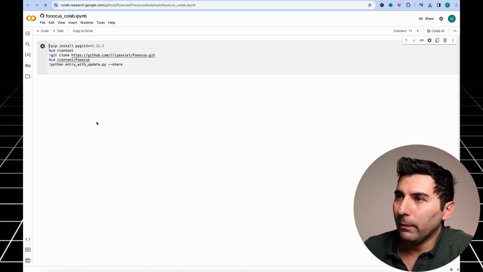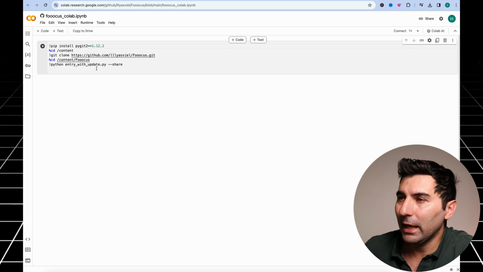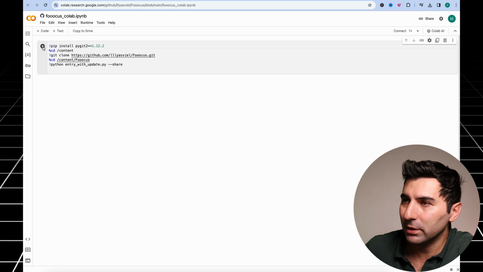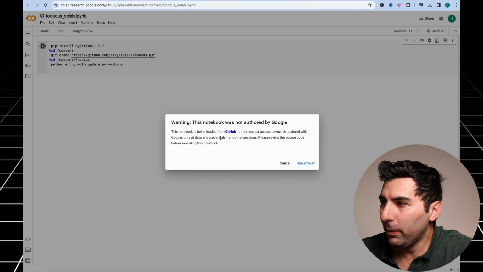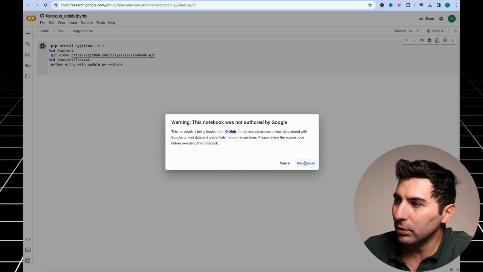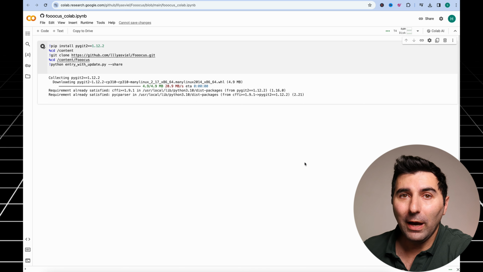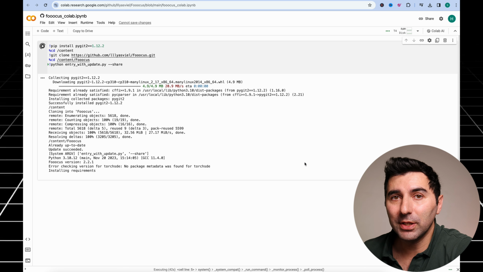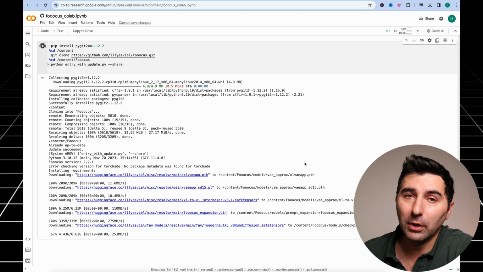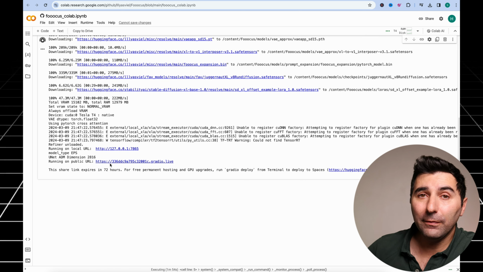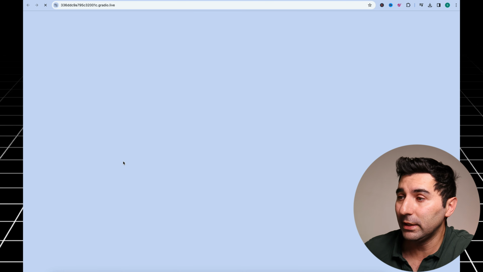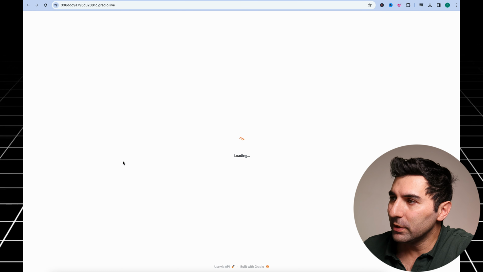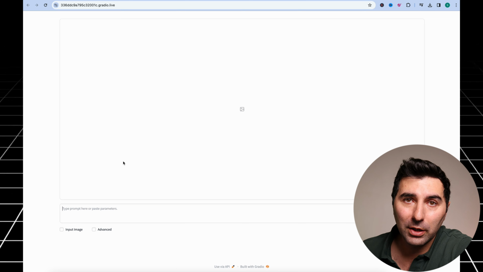Now we go to another page here, which is called Fooocus Colab. And here, there is a section with a play button. We click this play button and this page comes out. When this pop-up message comes up, you click run anyway. After that, this AI tool starts getting installed and it will be ready for us to do our image generation. After some time, you see this link running on public URL. So you click that.